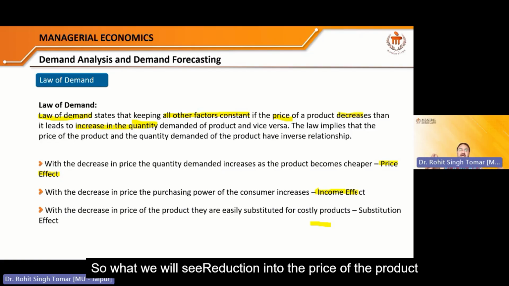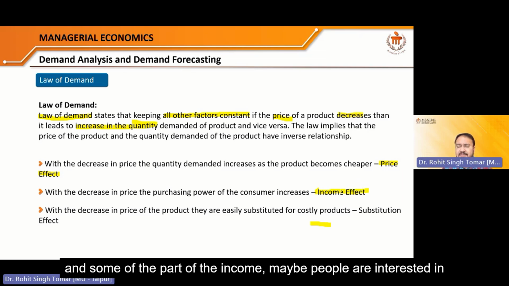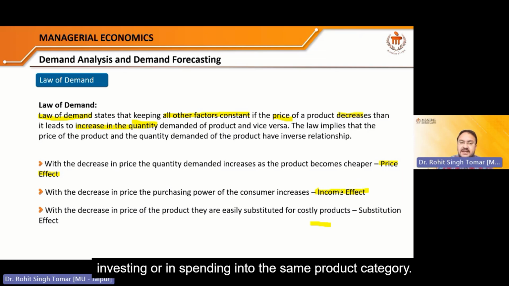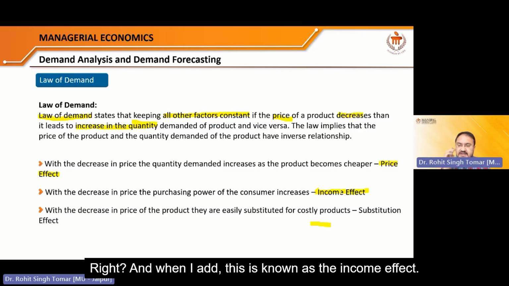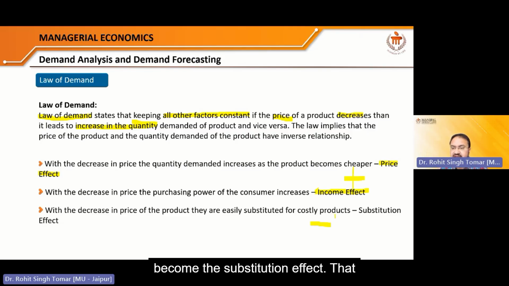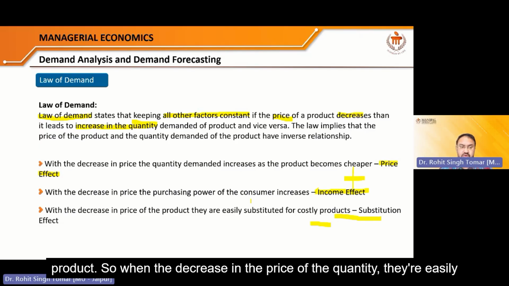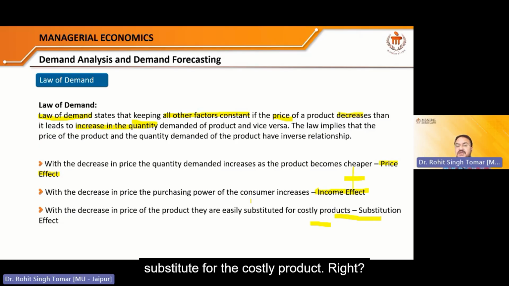So what we see is that a reduction in the price of the product has led to an increase in the income of the people, and some part of that income, people may be interested in spending on the same product category, right? This is known as the income effect. When I add both these things, the price effect and the income effect, it becomes the substitution effect. That means I will substitute the product, I will change the product. So when the price decreases, they easily substitute it for the costly product, right?